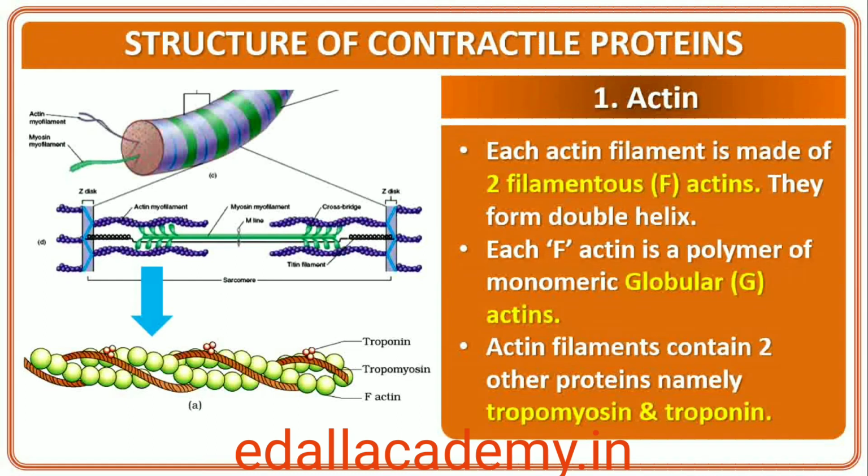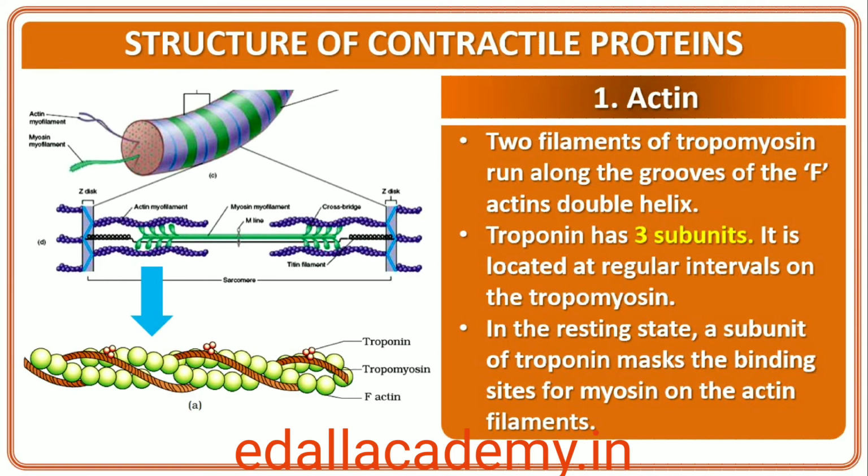20.2.1 Structure of contractile proteins. Each actin (thin) filament is made of two F (filamentous) actins helically wound to each other. Each F-actin is a polymer of monomeric G (globular) actins. Two filaments of another protein, tropomyosin, also run close to the F-actins throughout its length. A complex protein troponin is distributed at regular intervals on the tropomyosin. In the resting state, a subunit of troponin masks the active binding sites for myosin on the actin filaments.